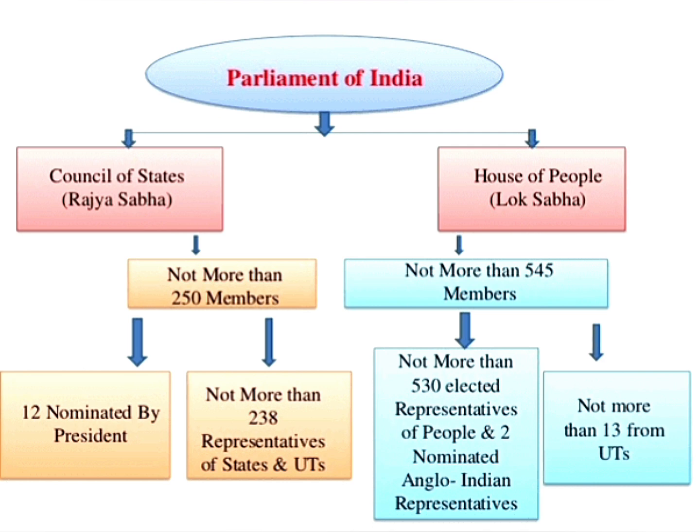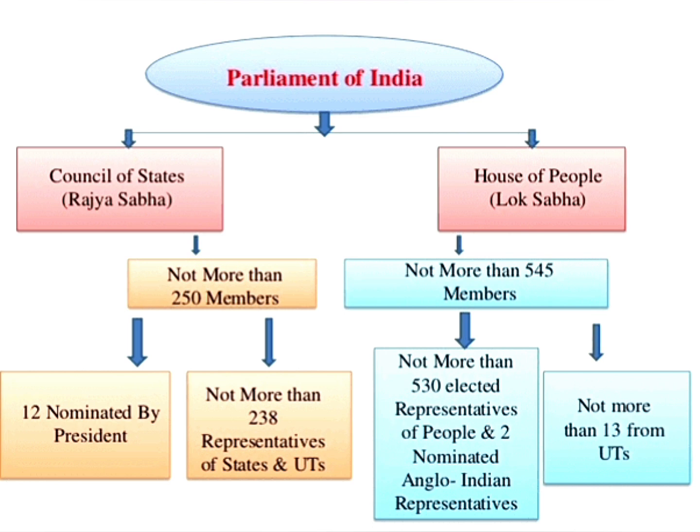The Council of States is Rajya Sabha, and the maximum strength of the Rajya Sabha is 250, out of which 238 are to be representatives of the states and union territories, and 12 are nominated by the President. But at present, the Rajya Sabha has 245 members.